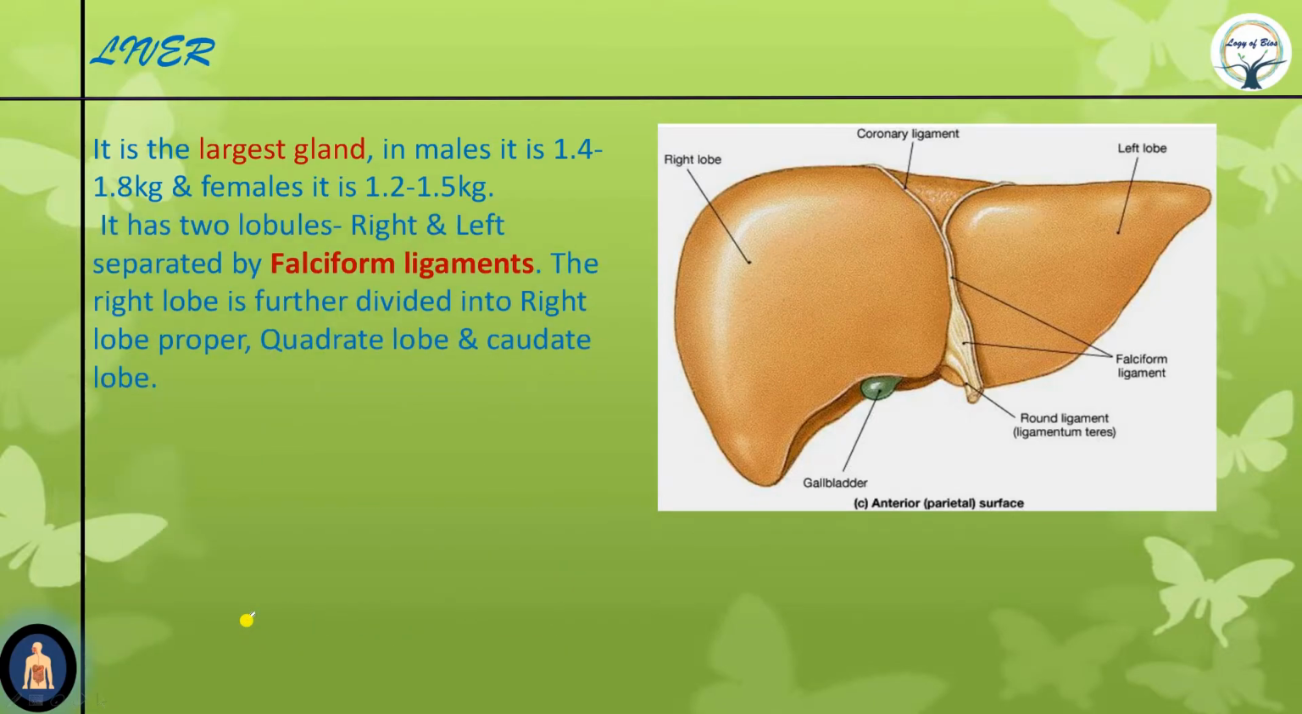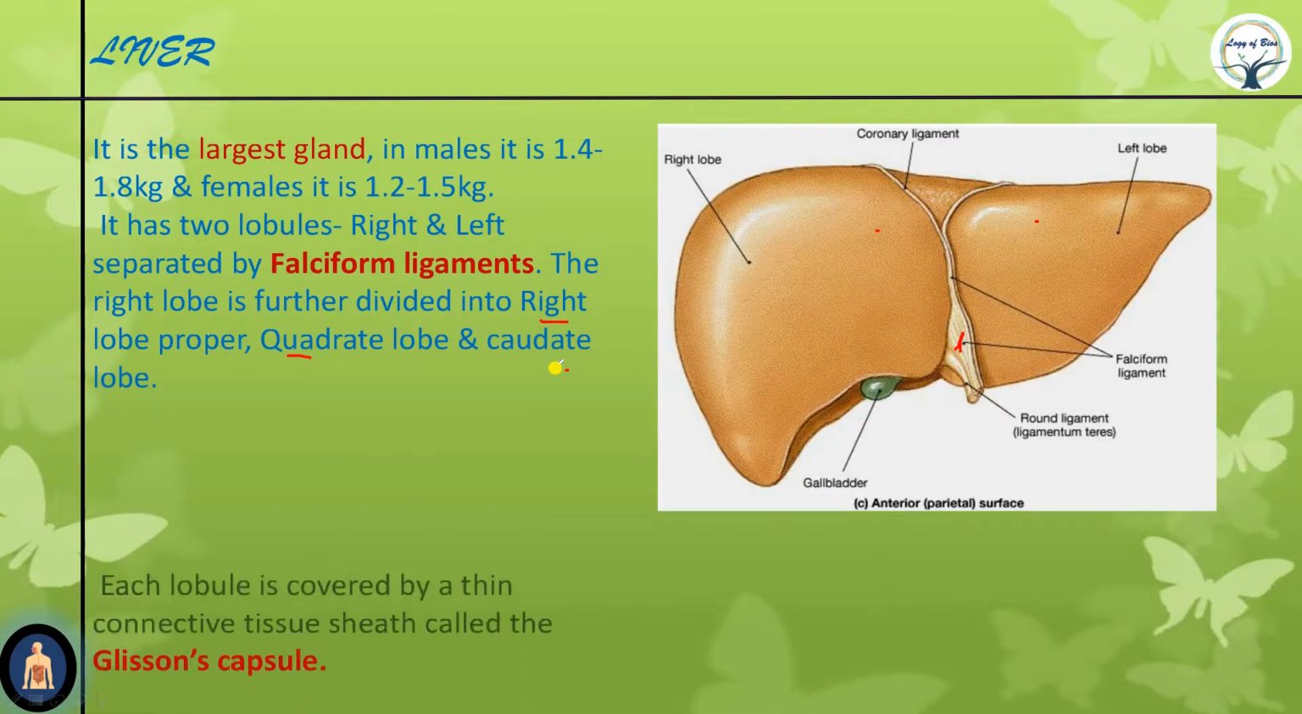Now liver is divided into two lobes, right and left, divided by the falciform ligament. So see, this one is the falciform ligament, which is dividing the right and left lobes. The right lobe is further divided into three parts: the right lobe proper, the caudate lobe, and the quadrate lobe. These are the three parts of the liver.